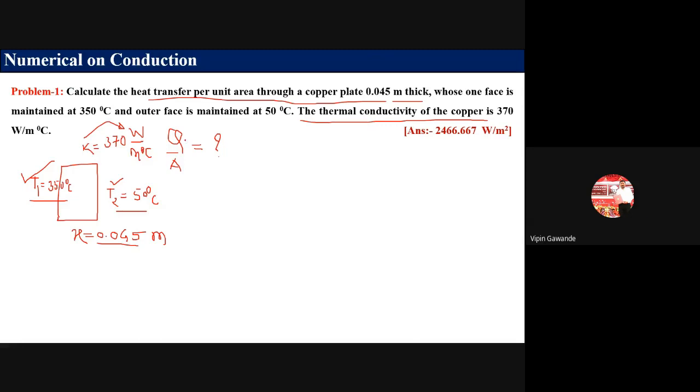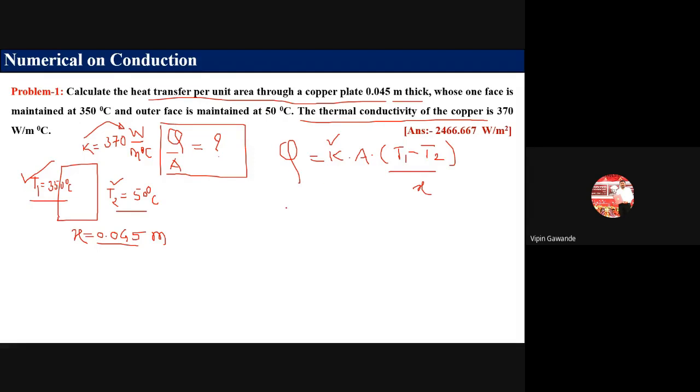Since thermal conductivity is given, it is a problem of conduction. You also have to identify the type of problem. The formula is Q is equal to K A (T1 minus T2) divided by X. This is Fourier's law of heat conduction. Since K is coming, this is a problem of thermal conduction.